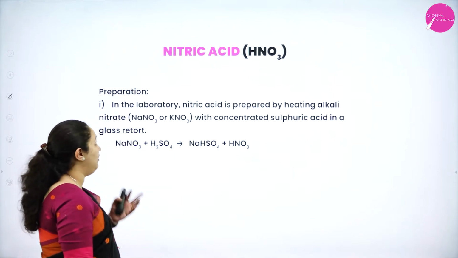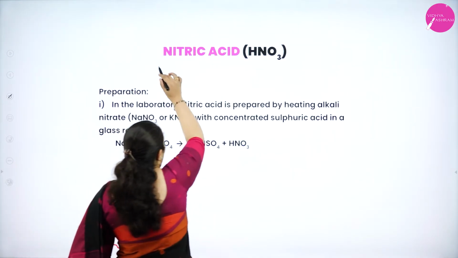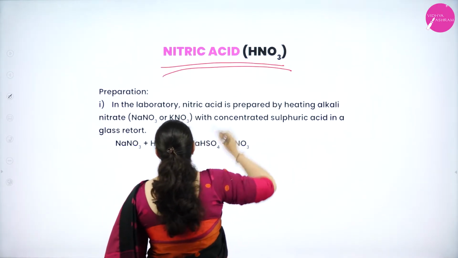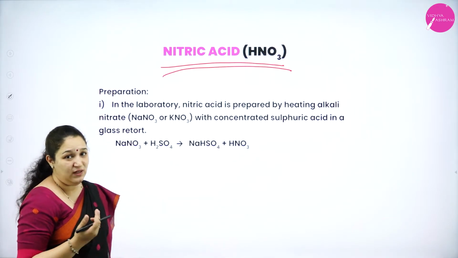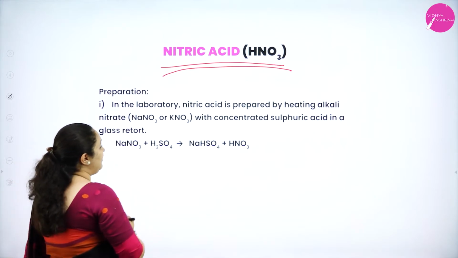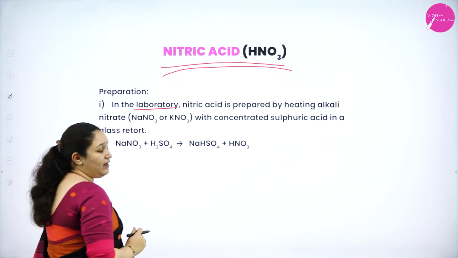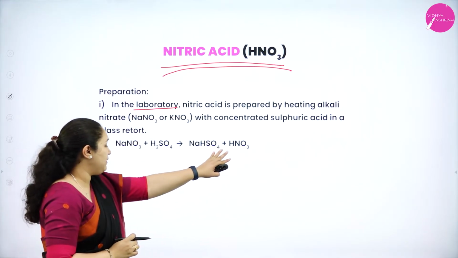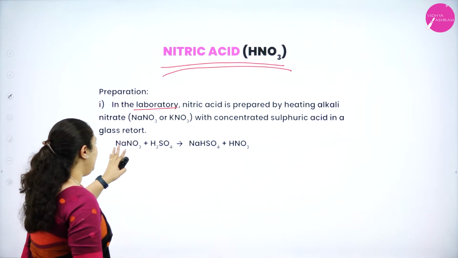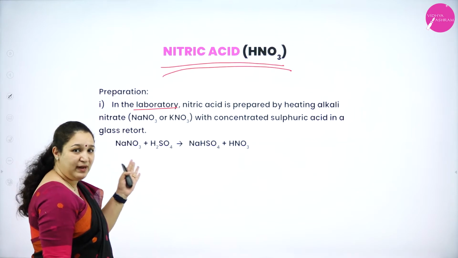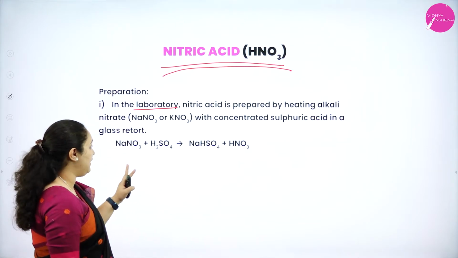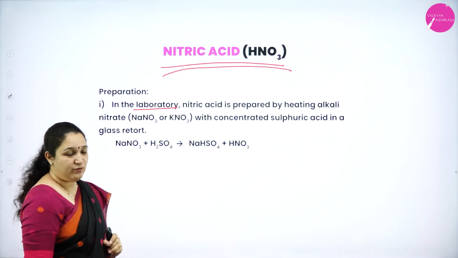Next, we will be learning about nitric acid, HNO3. The first method of preparation is the one we use in the lab, that is laboratory preparation. Nitric acid is prepared by heating an alkali nitrate, that can be sodium nitrate or even potassium nitrate, with concentrated sulfuric acid.